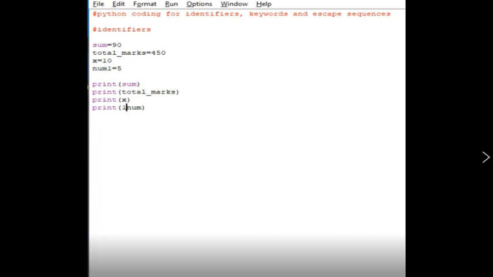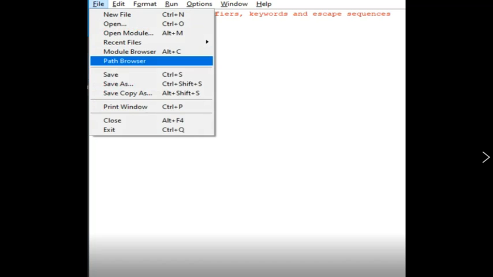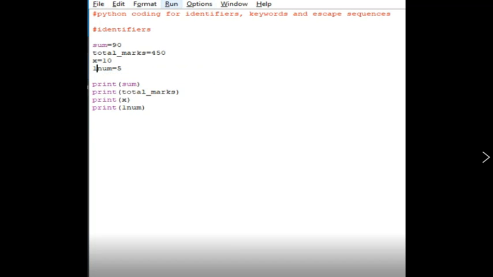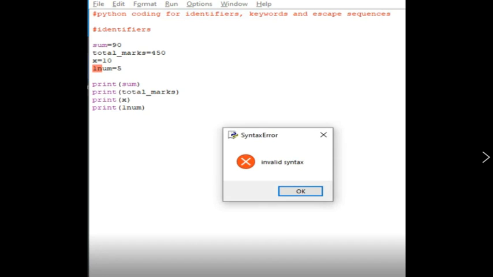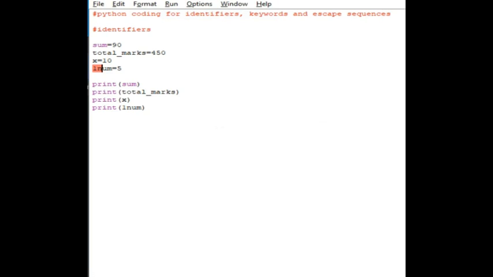So the number has been brought to the front of the variable name, because it is an invalid identifier. If we run the module, it will show you a syntax error. See here, while assigning a value I have changed it, and the print statement also I have changed. So run the module, it will show you a syntax error, invalid syntax, because it should not start with a number. Okay, so hope you understand what is meant by invalid identifiers and what is meant by valid identifiers.